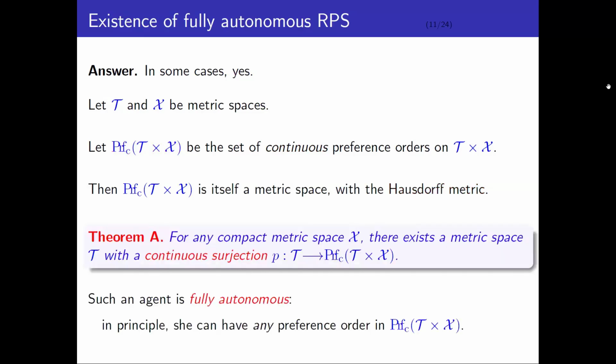So now we come to our first result. For any compact metric space X of outcomes, there exists a metric space T of types and a continuous surjection P mapping types into continuous preferences over type outcome pairs.